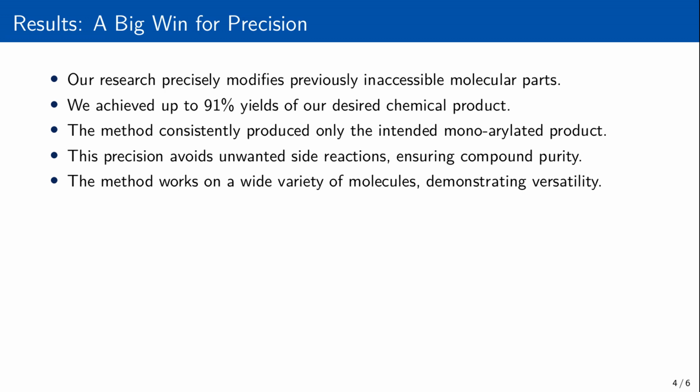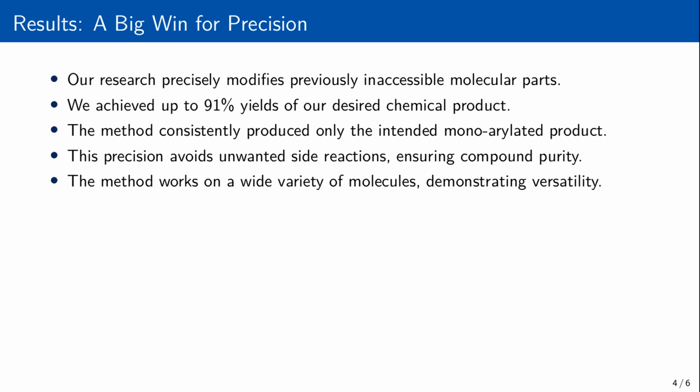The big win from our research is that we can now precisely modify previously inaccessible parts of molecules with high efficiency. We achieved remarkable success with up to 91% yields of our desired product. What's even more significant is that our method consistently produced only the intended monoarylated product. This means we avoided unwanted side reactions, like modifying the molecule twice or at the wrong spot, which is a common headache in chemistry. This precision is crucial for making pure, effective compounds.